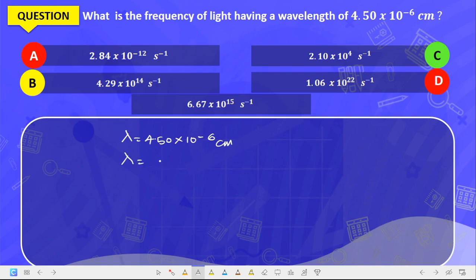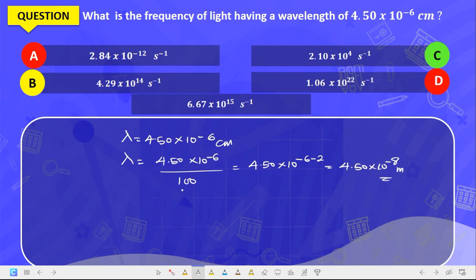It becomes 4.50 times 10 raised to the power of minus 6 divided by 100, and this will give us 4.50 times 10 raised to the power of minus 6 minus 2, which becomes 4.50 times 10 raised to the power of minus 8 meters.